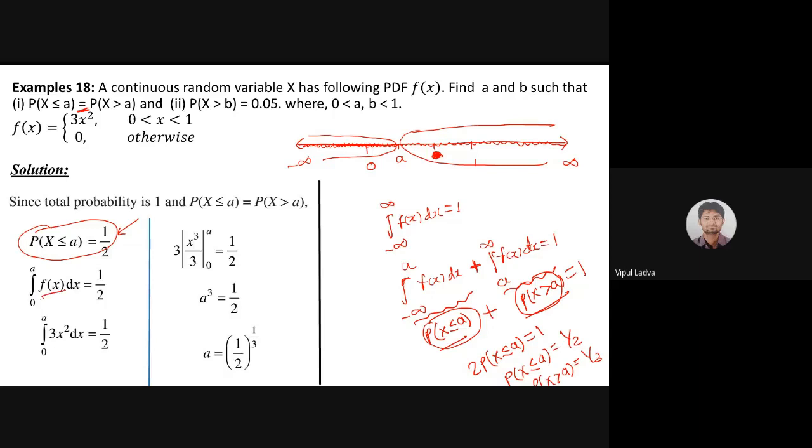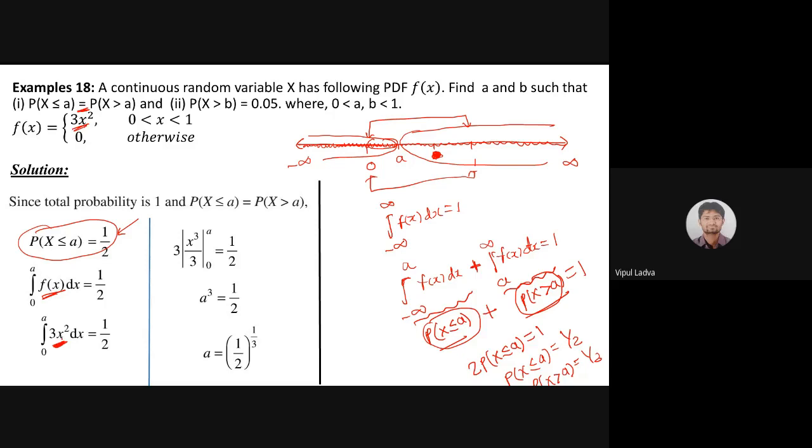Now 0 to a is lying in that interval. 0 to a is a subset of 0 to 1, and in the interval 0 to 1 our probability function is defined as 3 of x square. 0 to a जो है वो 0 से 1 का ही एक सबसेट है. 0 से 1 में जो फंक्शन डिफाइन है वो तो हमको पता है, दैट इज 3x स्क्वायर. सो 0 से a के लिए भी वही होगा डेफिनेशन, 3x स्क्वायर. सो दिस विल बी द replacement for the f of x.